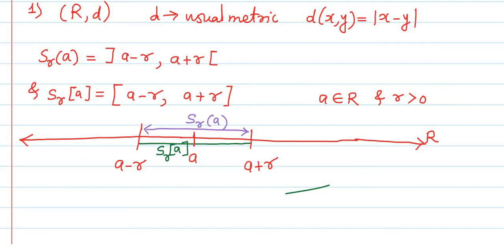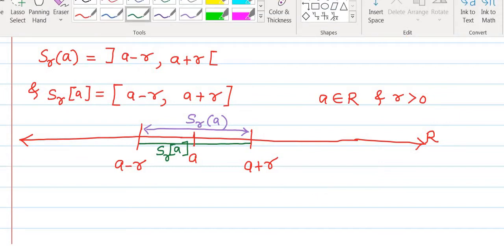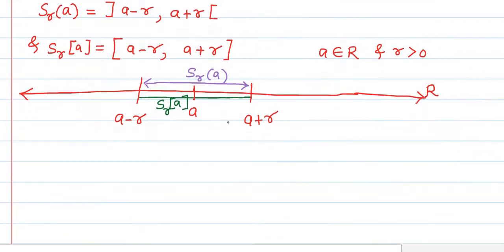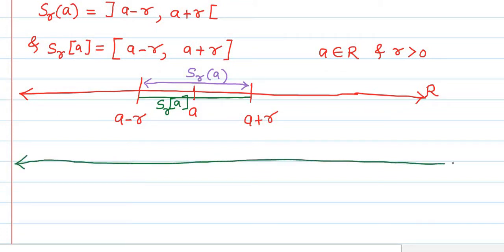And again, for clearly understanding this, I will consider one more actual example. Let us consider this. Suppose we have this number line. Okay, here it is the point 4. Suppose we have considered A is equal to 4, and let us suppose that R is equal to 1.5.